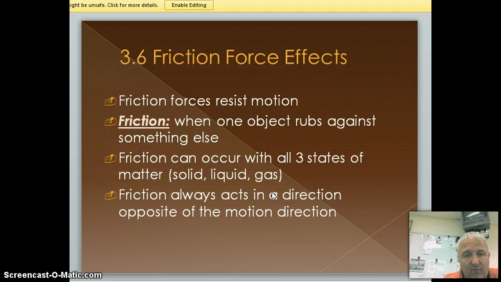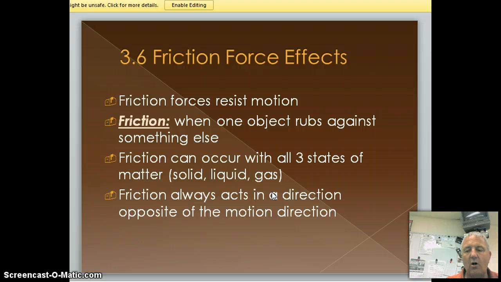Friction. We'll talk about friction. Friction resists motion. And basically, friction is when one object rubs against another. And that can happen in all 3 states. As I walk through the air, I'm experiencing air friction. I'm experiencing friction with the air molecules. If I swim in a pool, all right, I'm experiencing resistance there, friction in that.